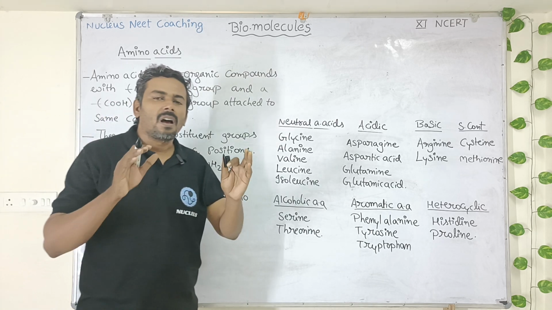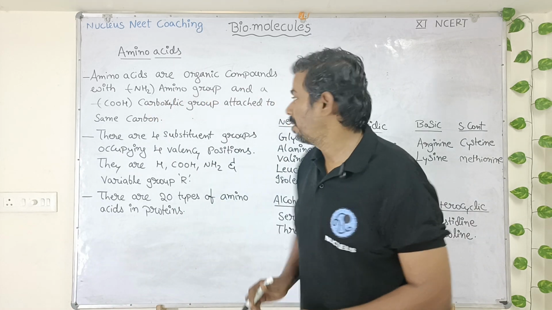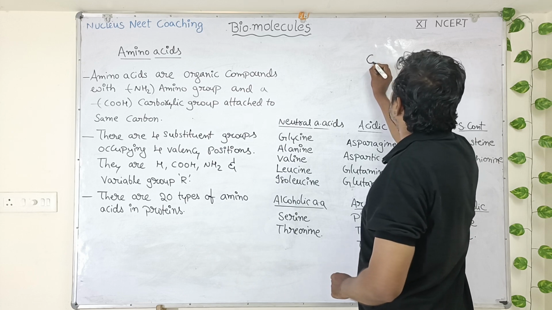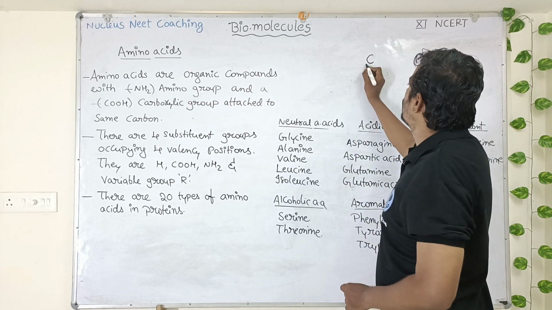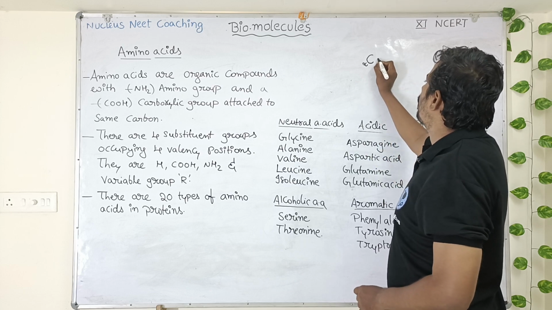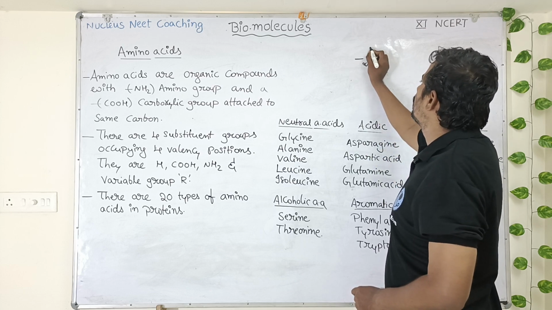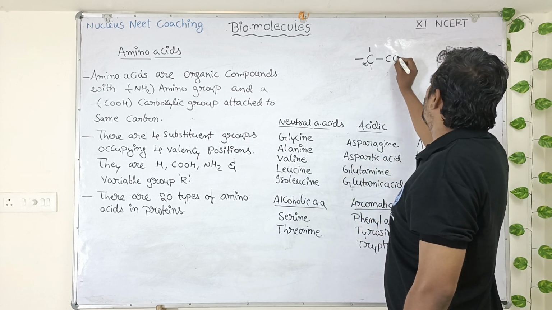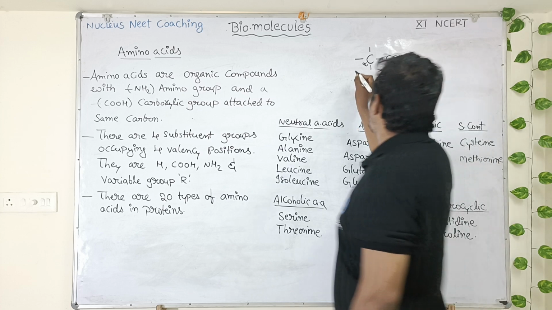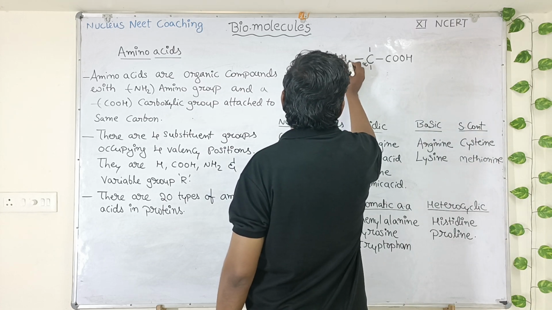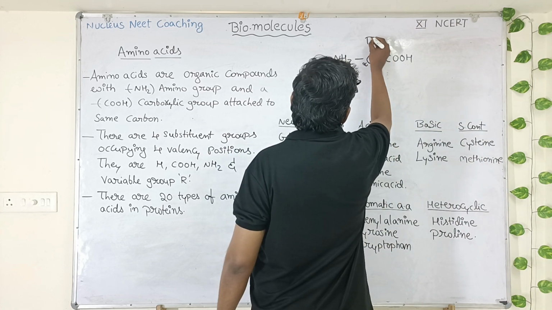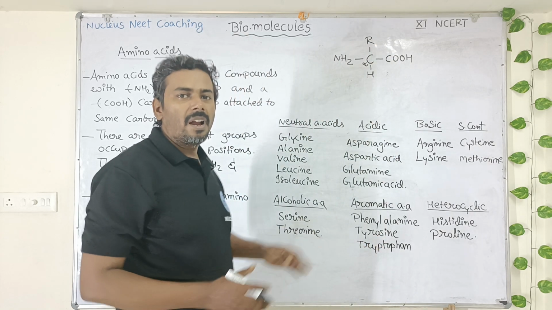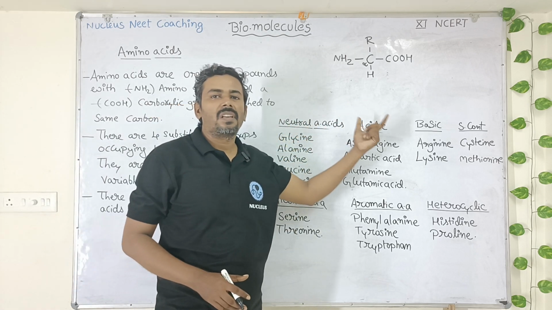Now let us see how a amino acid molecule will be formed. Any type of amino acid you take, it has a carbon at the center called as alpha carbon. This is called alpha carbon. The alpha carbon has 4 valencies, right? So one valency will be occupied by carboxylic group, and one valency will be occupied by your amino group, and one valency will be occupied by variable group R, and the fourth valency will be occupied by hydrogen. So this is a general structure of any amino acid.